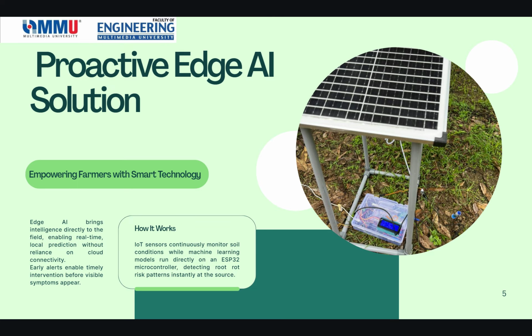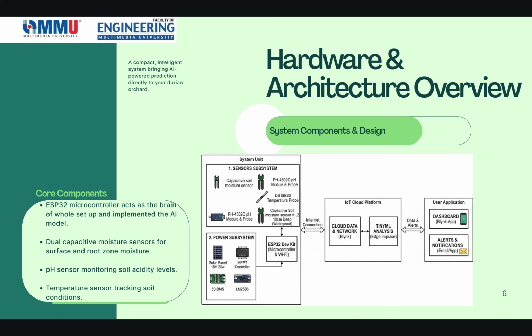So let me talk to you about how the hardware is built. A low-cost ESP32 microcontroller acts as the brain of the whole setup. It gathers continuous data from a specific suite of sensors: two capacitive moisture sensors monitoring both the surface and the deep root zone, a pH sensor tracking the soil pH level, and a temperature sensor tracking the soil temperature.